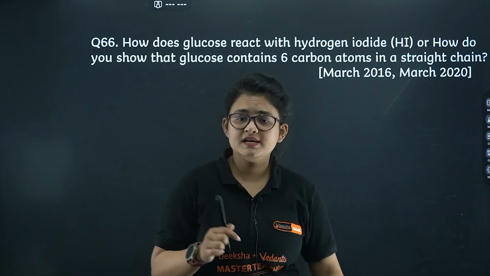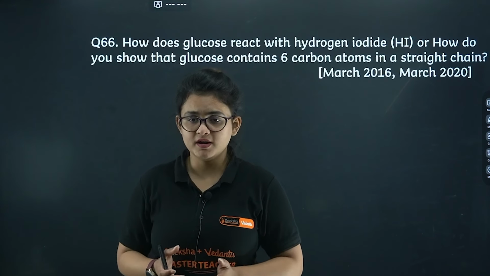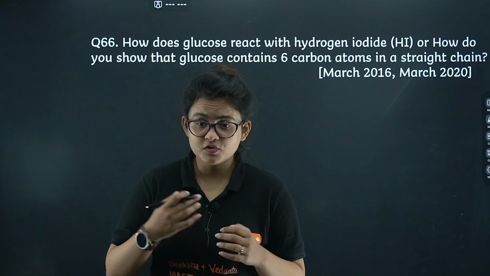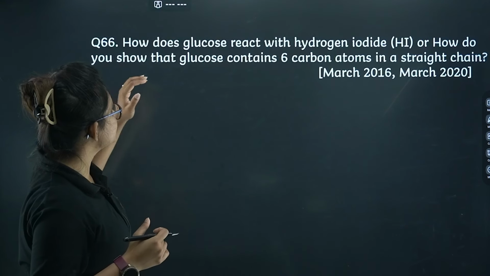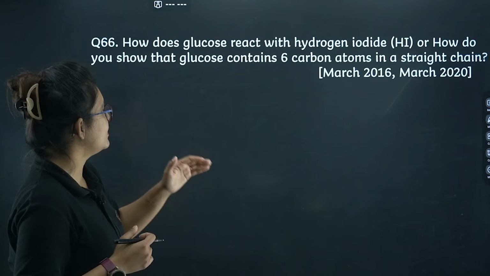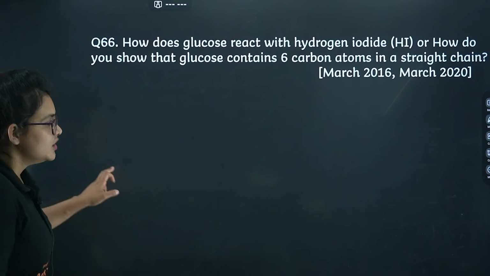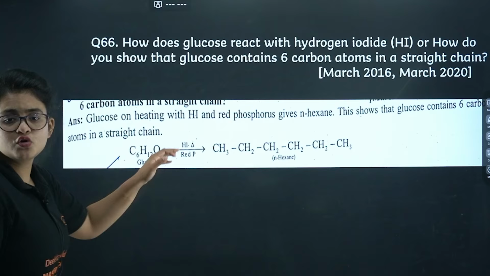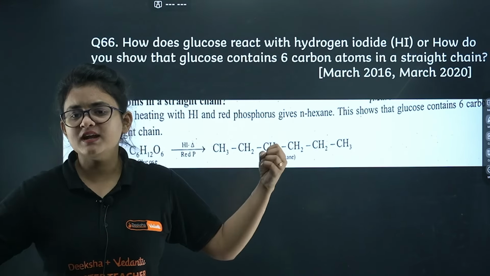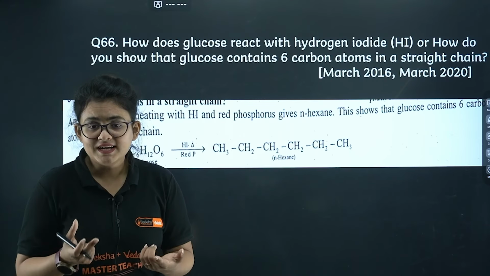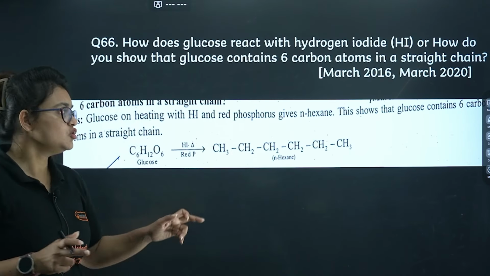The entire structural analysis of glucose is very important. Among them, these are the most repeated questions that I have figured out. Here you can see: how does glucose react with hydrogen iodide, or how do you show that glucose contains 6 carbons in a straight chain? If you heat glucose with HI in the presence of red phosphorus, you will get a straight chain of 6 carbons. That tells you that glucose contains 6 carbons. I guess it's clear to you.